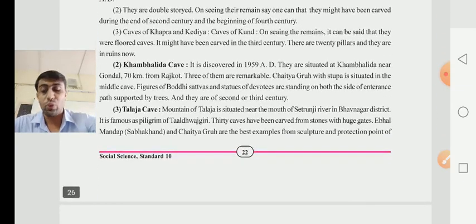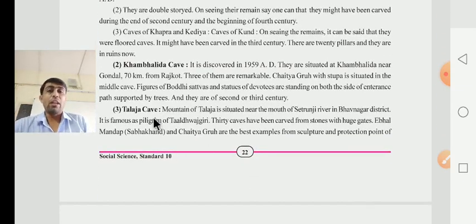After that, dear children, they give information about the Talaja cave. Which one? Talaja cave. The mountain of Talaja is situated near the mouth of the Shetrunji river in the Bhavnagar district.